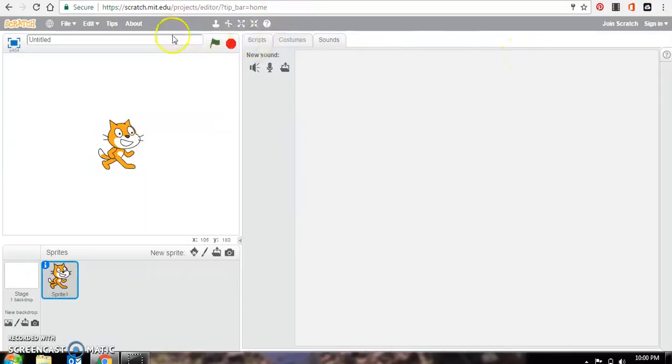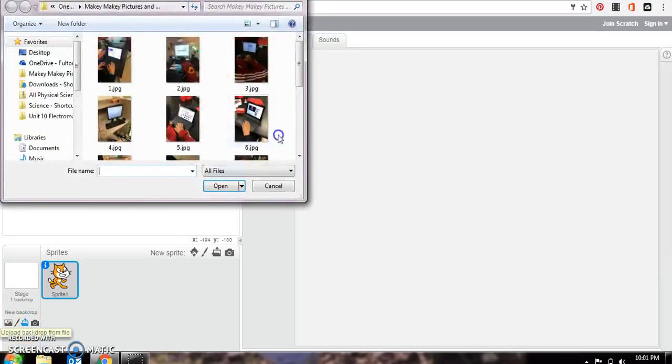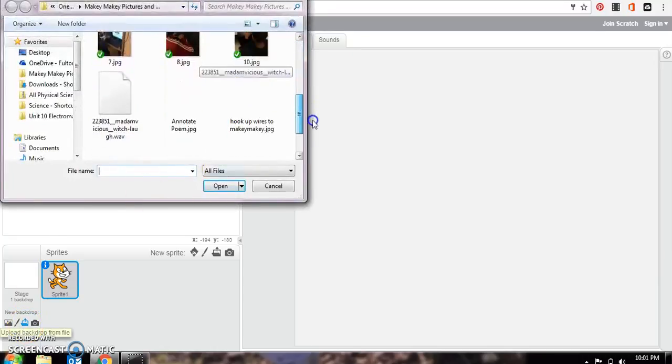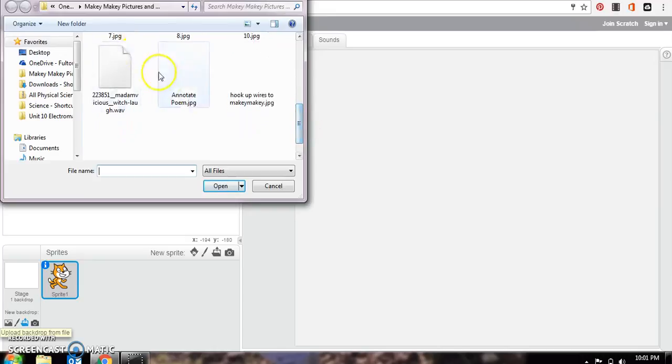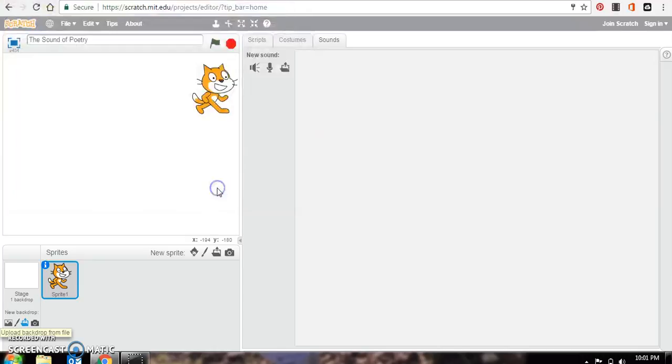So what we're working on today is a project that I'm calling The Sound of Poetry. So far, we should have picked a poem, and the poem I picked was Magic by Shel Silverstein, and I've taken a picture, so I'm going to upload it. So here is the picture of the poem, and I have annotated it.